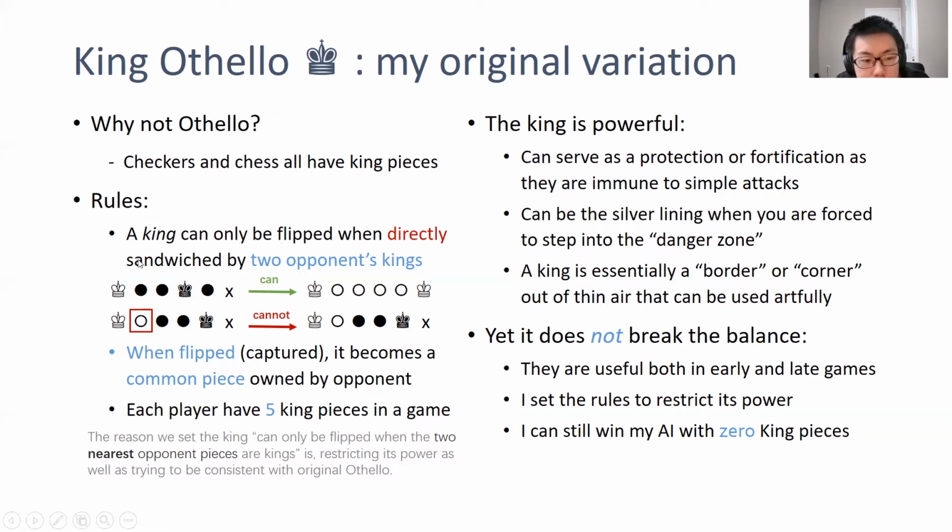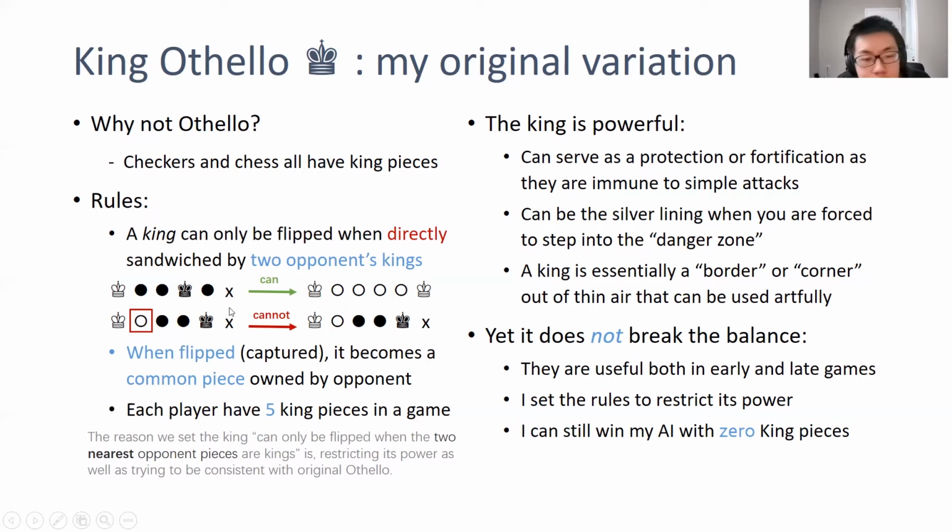So as we can see in this case, if a white king is here and there are several black pieces and the black king here, then if white has a king, it can place here. So all these black pieces between, sandwiched by the two white kings, will all be reversed to normal pieces. But in the second case, there is a common piece here, and say if we want to put a white king here, I set the rule to say that it cannot reverse these pieces. So it's not a valid move for a white king to place here.